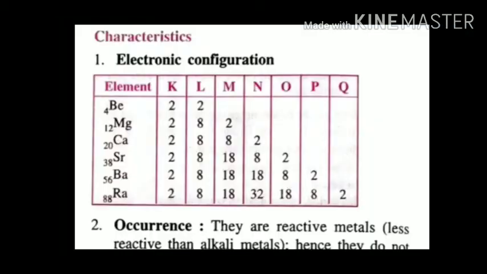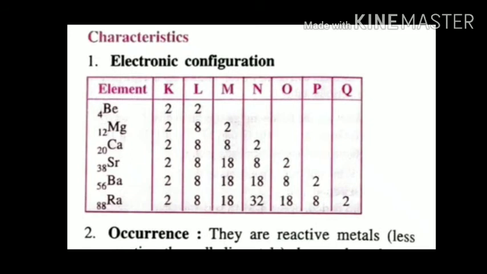The elements present in this group are beryllium, magnesium, calcium, strontium, barium and radium. As you can observe, all these elements have 2 electrons in their valence shell or outermost shell, and this is the reason these elements are kept in group number 2 of the modern periodic table.